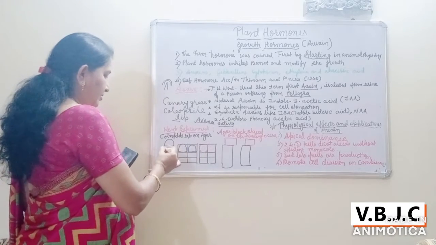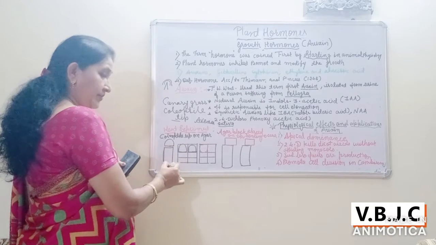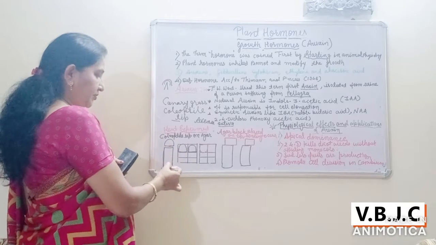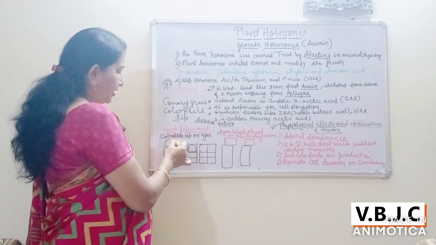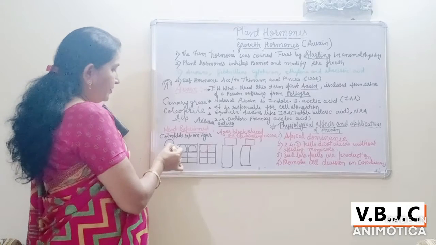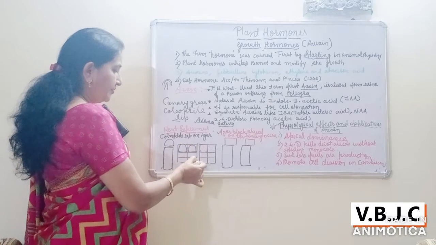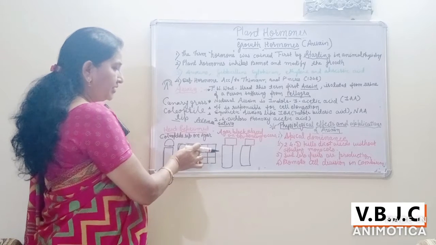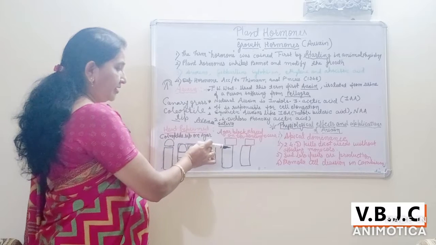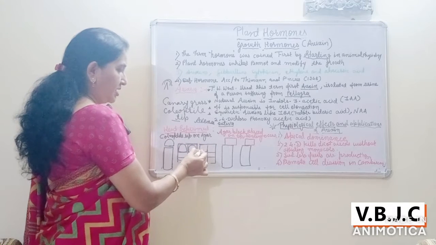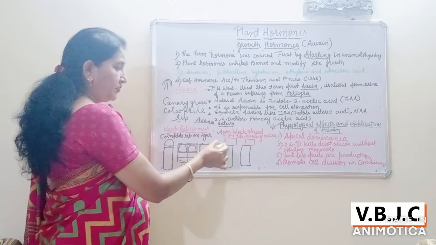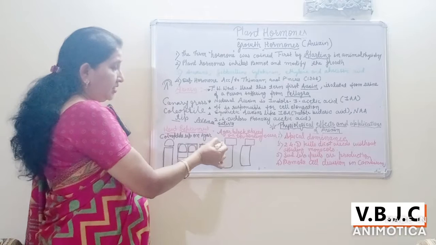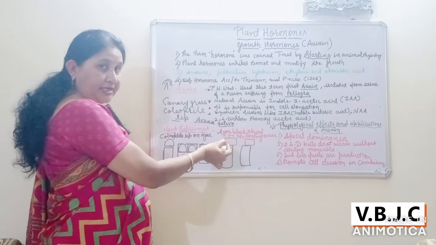Now this is the coleoptile stem apex. This is known as a coleoptile. This is a coleoptile tip, and this is the stump of this. And this coleoptile tip is cut off and placed on this agar block like this for some time, and then he removes this coleoptile tip and takes this agar block, which is placed on the cut stump of the coleoptile. This agar block is not the coleoptile tip.